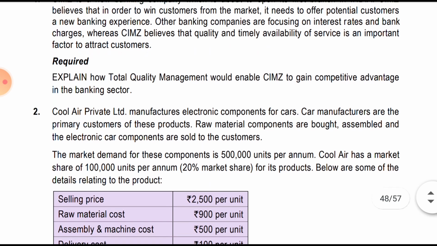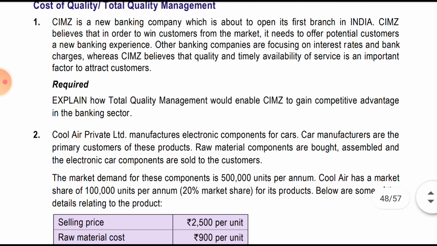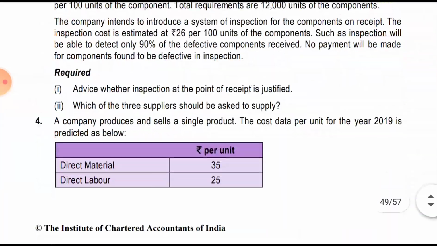We will read the answer as well. Required: explain how total quality management would enable CIMZ to gain competitive advantage in banking. So how will total quality management help CIMZ? Any business first has to focus on fulfilling customer needs. They have to set customer needs as the objective of the company. By satisfying the customer, they will fulfill their business objective. Okay, we will read the answer.